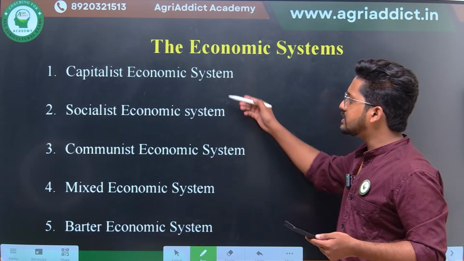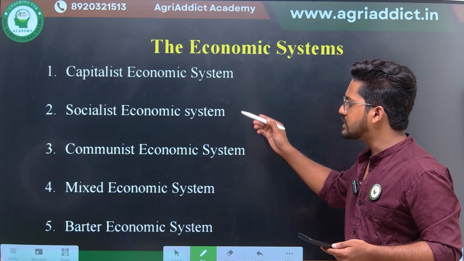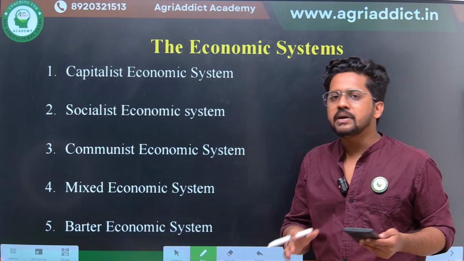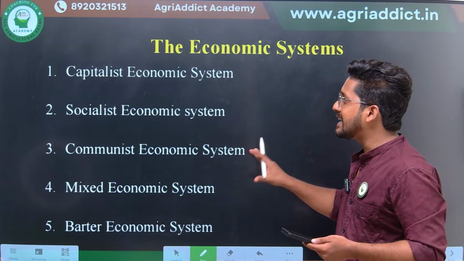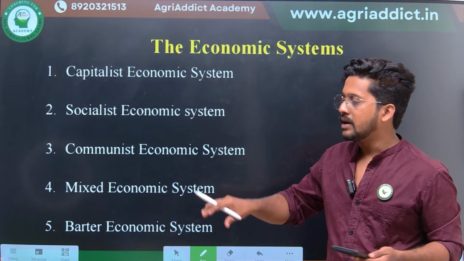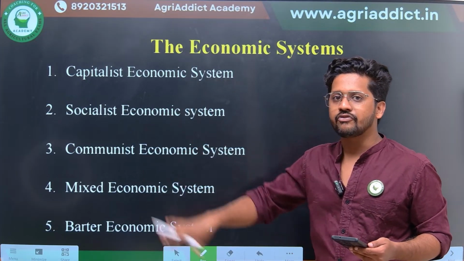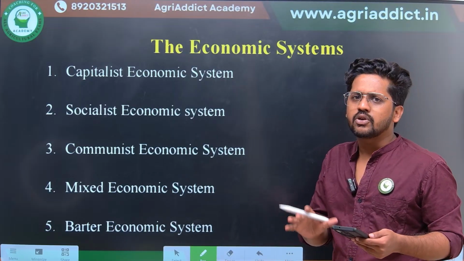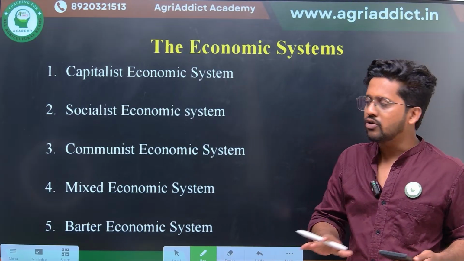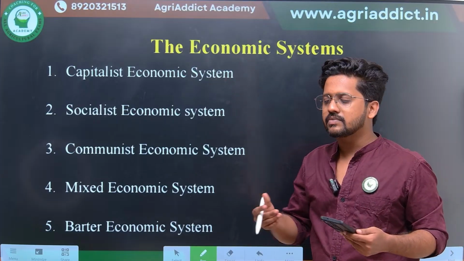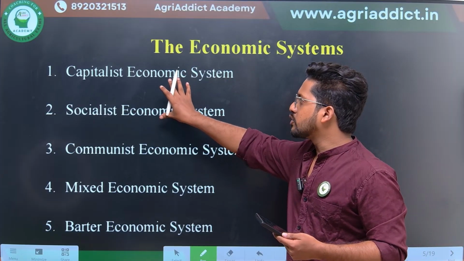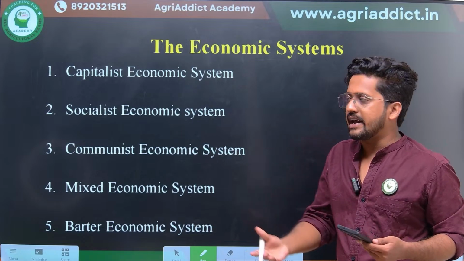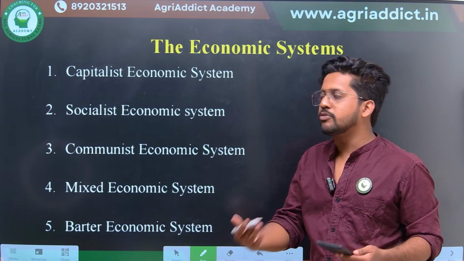Normally, if you are looking at all the systems, capitalist, socialist, communist, you would find it really difficult to tell whether the system is practiced today or not, because when you are matching the system with the examples, you would find it difficult. This may not actually be what is practiced right now, but by the basic book idea, we have to go with what they have given as examples. So when I am explaining this, I guess you will understand.